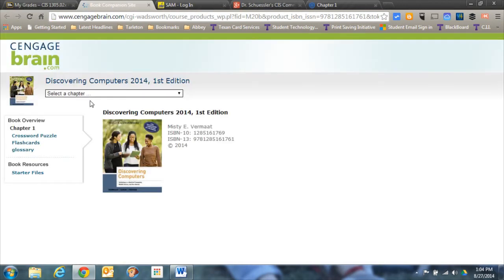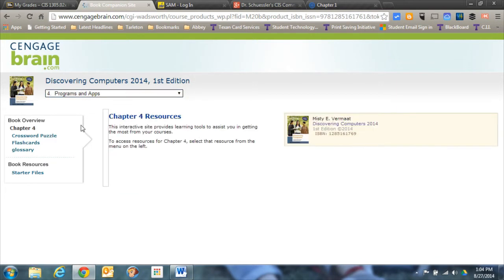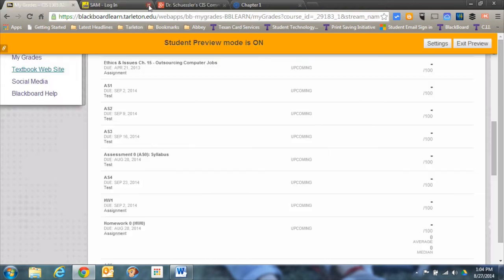The textbook has a website as well. You do not have to use it. I put the link out there for you if you're interested. If you just want additional ways to study, they have crossword puzzles available, flashcards, etc. So it's something else that you can take a look at to prepare for the exams that are related directly to the text. So that's up to you. You don't have to use that, but I put it out there for you.